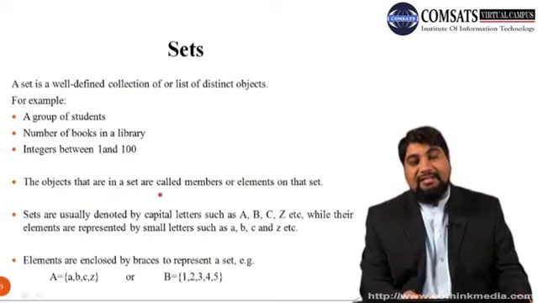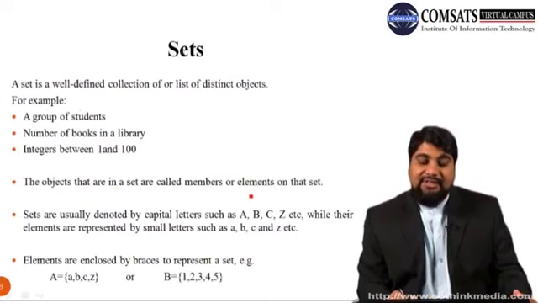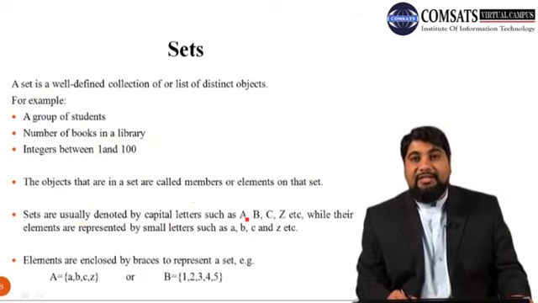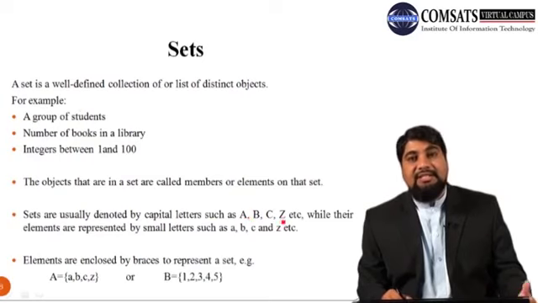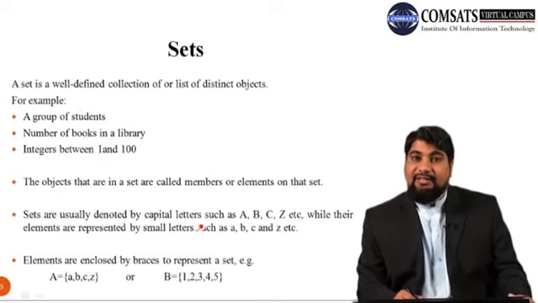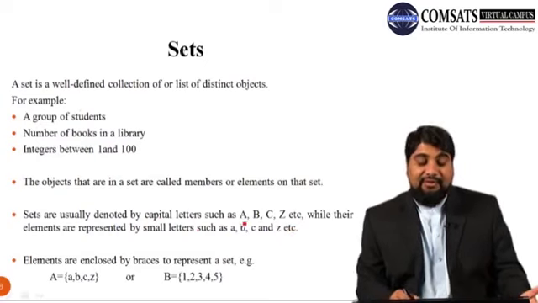So objects that are in a set are called members or elements of that particular set. Sets are usually denoted by capital letters of the English alphabet such as A, B, C, and so on up to Z, while their elements are represented by small letters such as a, b, c, and z.